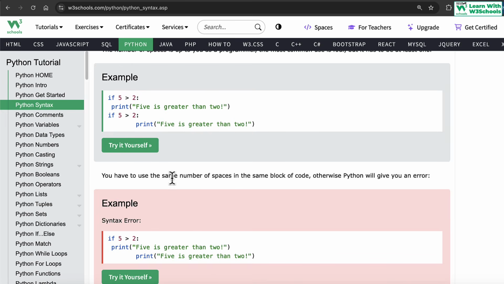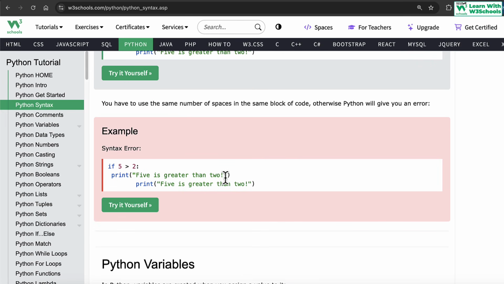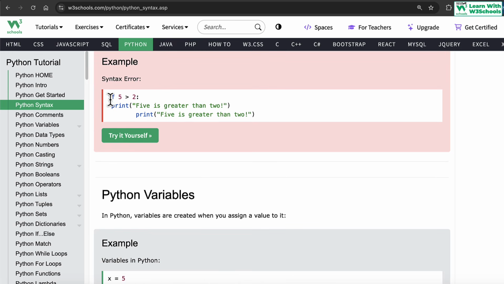So this is a key point that we follow. This is the most important and irritating part of Python itself. Honestly, it irritates a lot sometimes. If your indentation is quite off, it will give us errors.